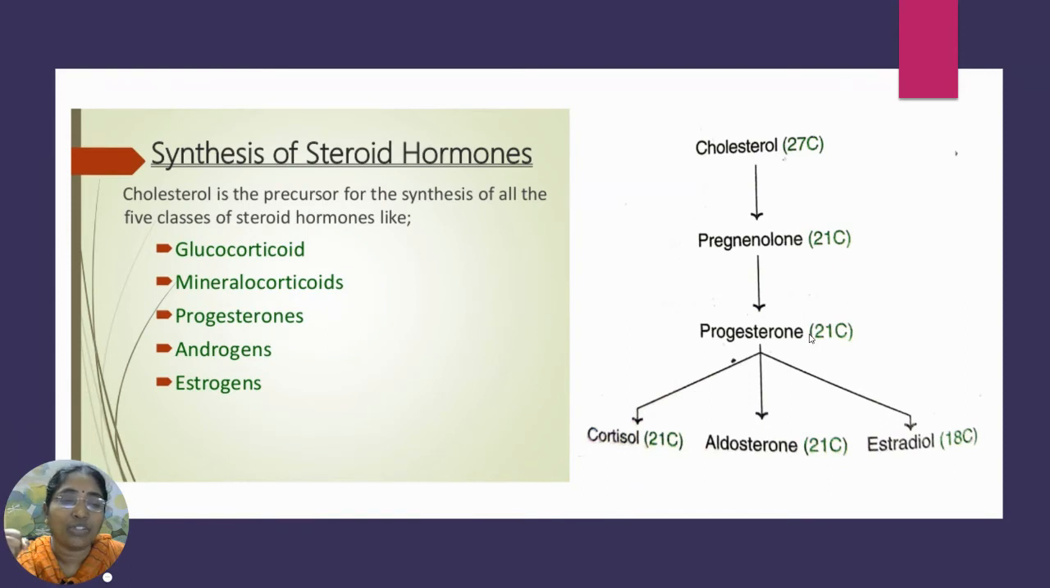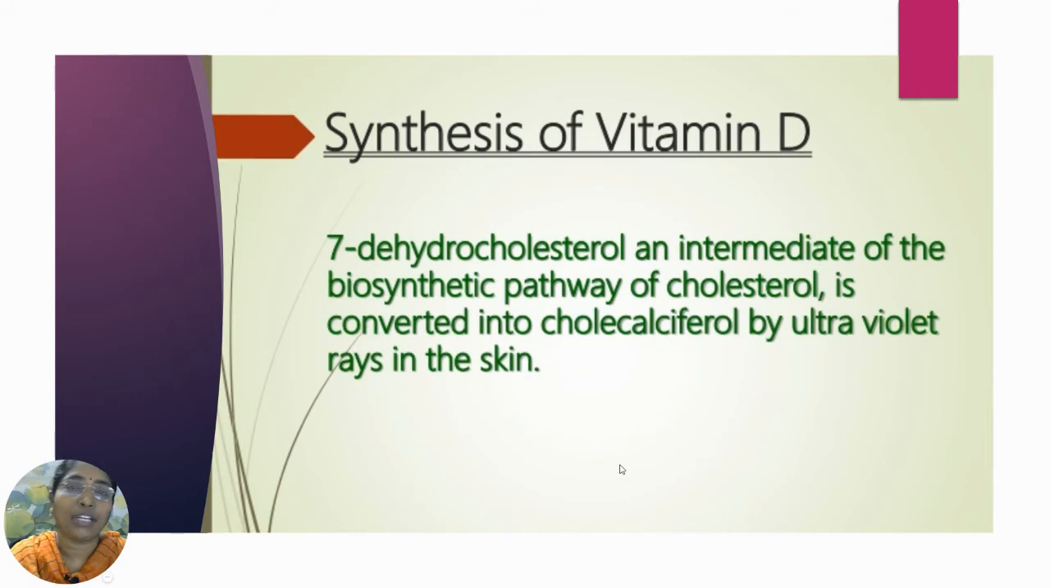Progesterone, a 21 carbon compound, acts as a precursor for the synthesis of certain other steroid hormones like cortisol, aldosterone, and estradiol, of which cortisol is a 21 carbon compound, aldosterone is also a 21 carbon compound, and estradiol is an estrogen. All these are 18 carbon compounds. All these steroid hormones, the 5 classes, can be synthesized from the precursor cholesterol, which is a 27 carbon compound. Next, the important one is the synthesis of vitamin D.